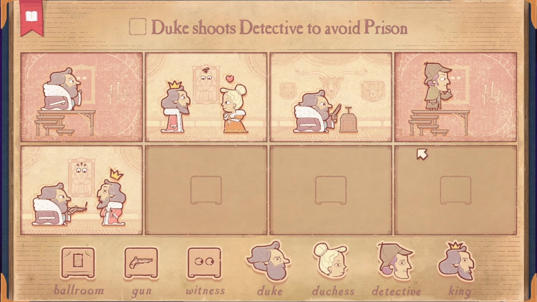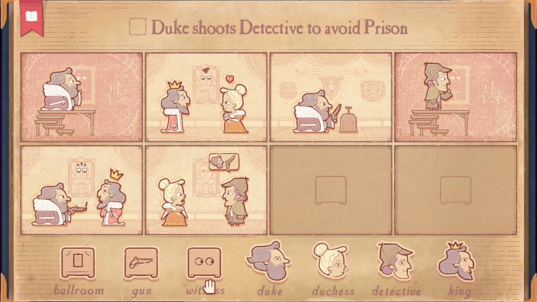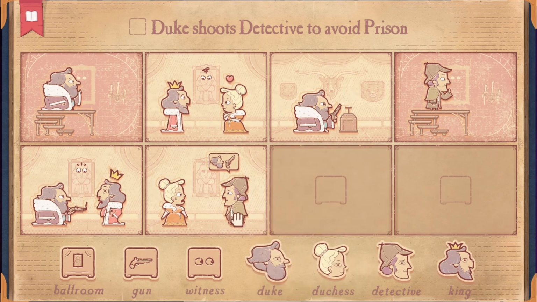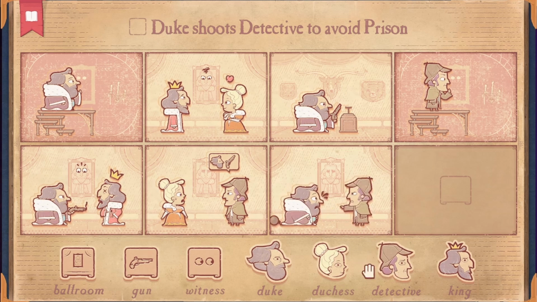But how? Oh, wait. Does the detective tell the Duchess? And she's like, oh my gosh. And so the Duchess tells the Duke? Oh no, she just, dang, Duke. He just shoots his own wife. Doesn't even ask for an explanation. Dang, that ain't right. But why would he just shoot the detective? Because he would just get captured.